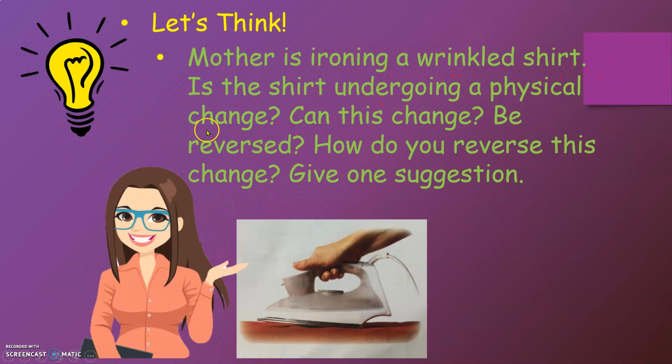Let's think. Mother is ironing a wrinkled shirt. Is the shirt undergoing a physical change? Can this change be reversed? How do you reverse this change? Give one suggestion.